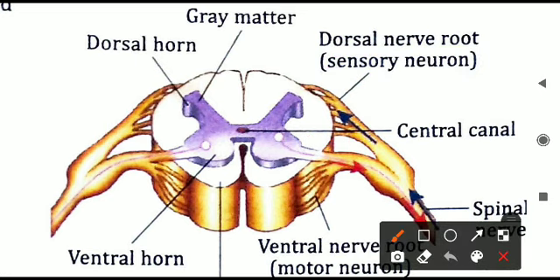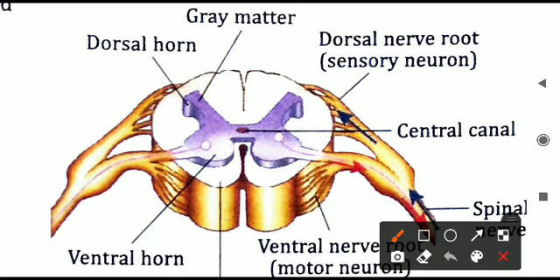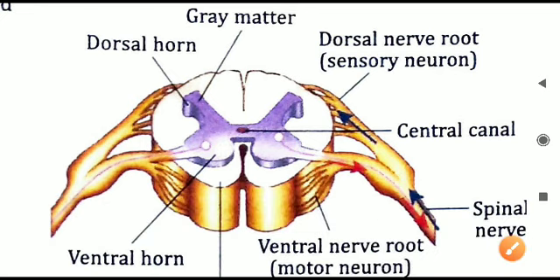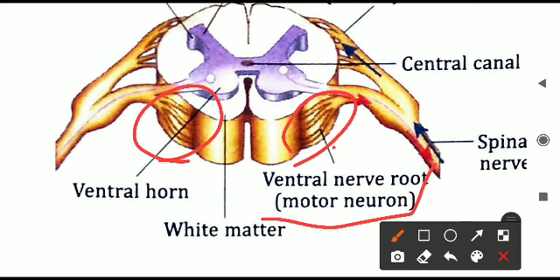Next, on the other side of this spinal cord, you see another horn, that is the ventral horn. Now I have enclosed that in black. So this is the ventral horn, and this ventral horn is connected to a particular nerve called the ventral nerve root. Here you can see these are the ventral nerve roots. I have enclosed them in red color. So this is how the spinal cord functions.